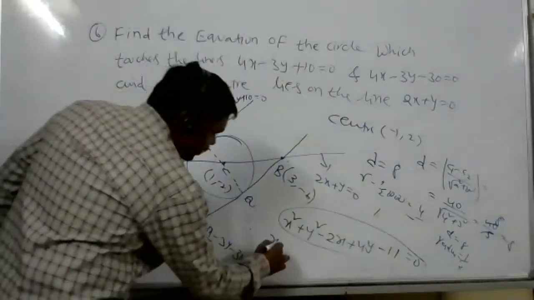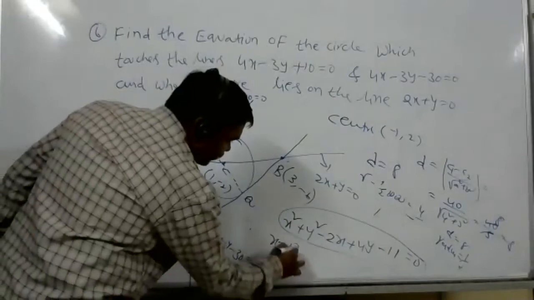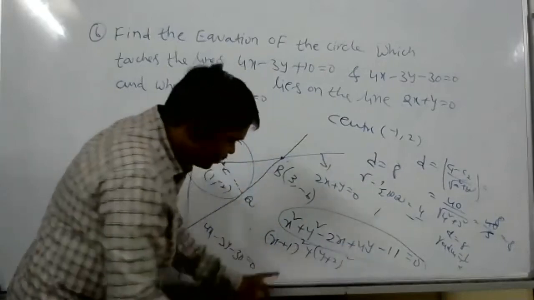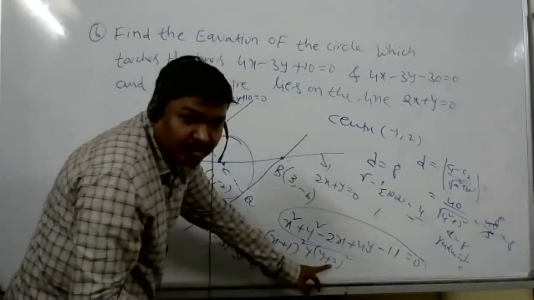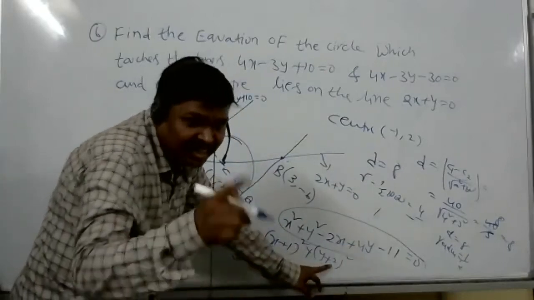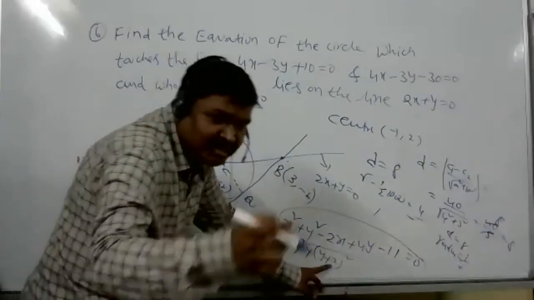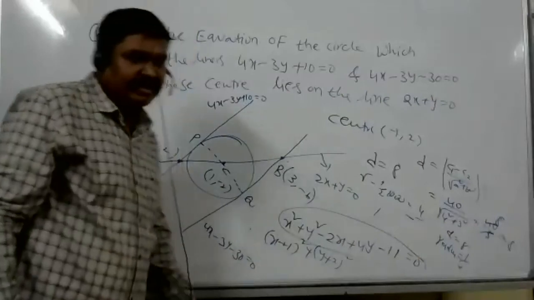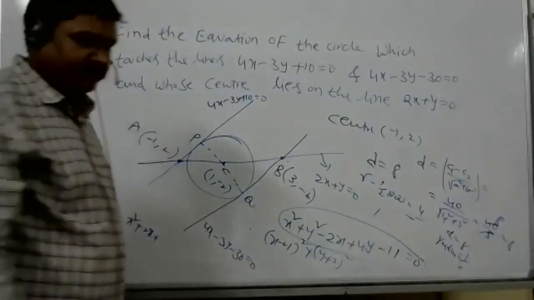See, x minus 1 whole square plus y plus 2 whole square. Here plus 1, here plus 4. Plus 5. 4 and plus 1, 5 is equal to 16. 16 minus 5, minus 16 is equal to minus 11. Yes, sir. Thank you, sir.